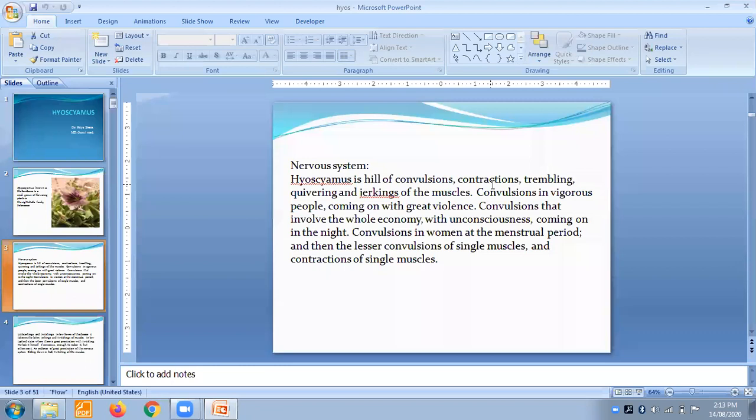Convulsions in women at the menstrual period. Whenever the menstrual period is going to come up, at that time you will get these convulsions. And then later convulsion of a single muscle and single part. Okay, then after the menstrual period, you are going to get convulsions in a single muscle. Okay, I will move further.